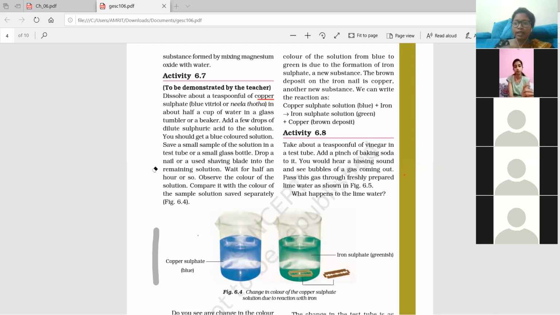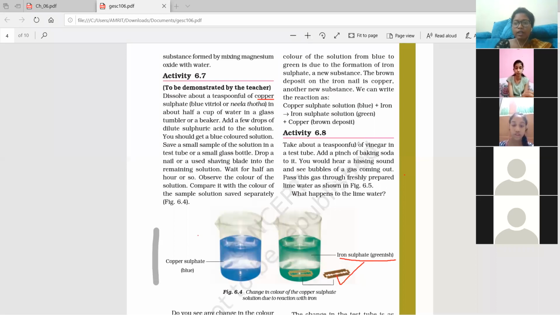So you can see the color change will be green color. And that green color will be because of a new substance formation. What is the substance name? That is the name iron sulfate. Can you see here? Iron sulfate, that is greenish in color. And what is the color on the blade? Brown deposit. And now it is called copper.